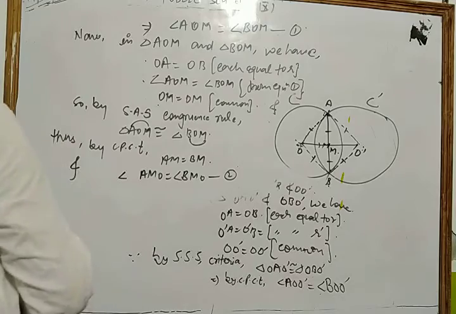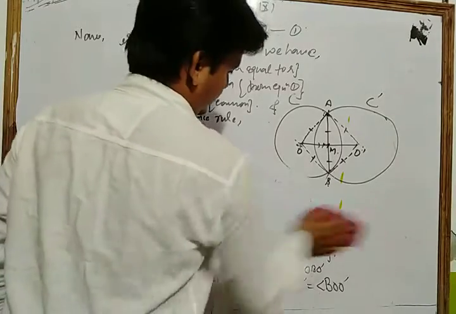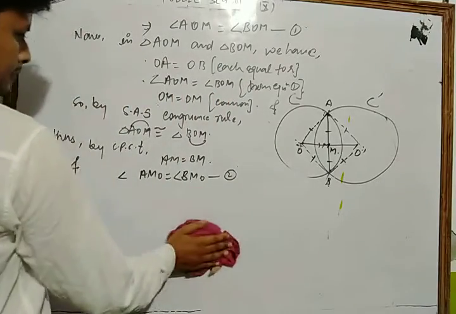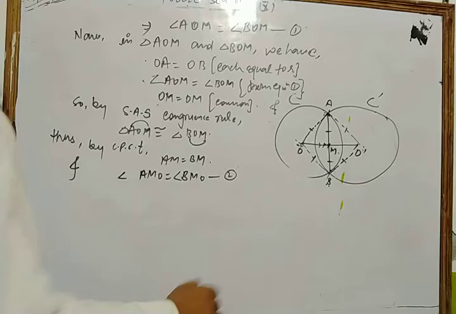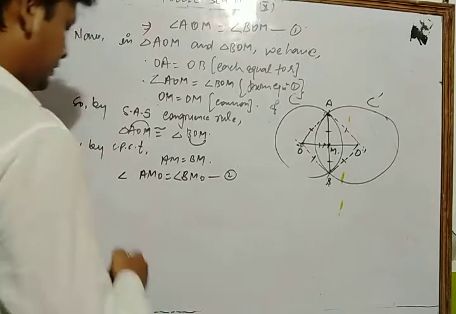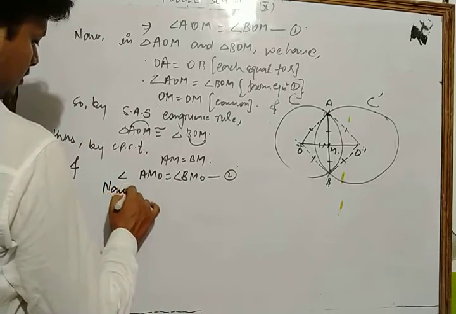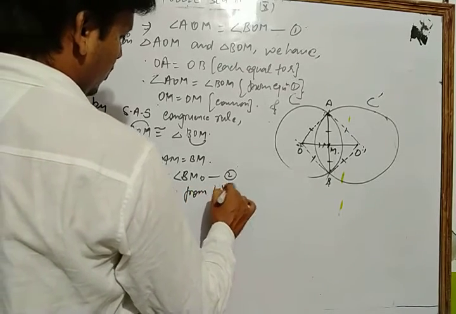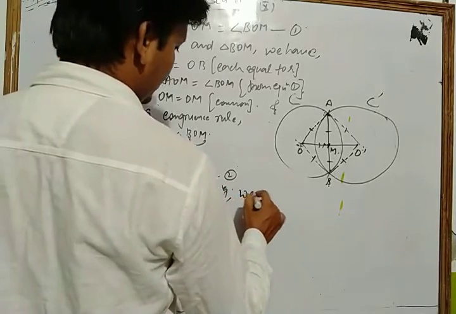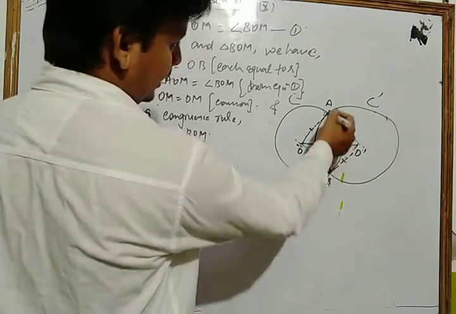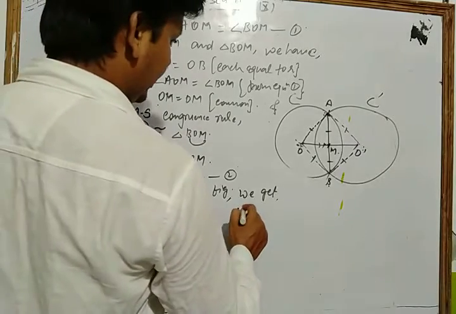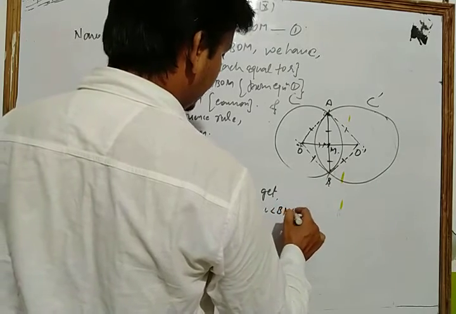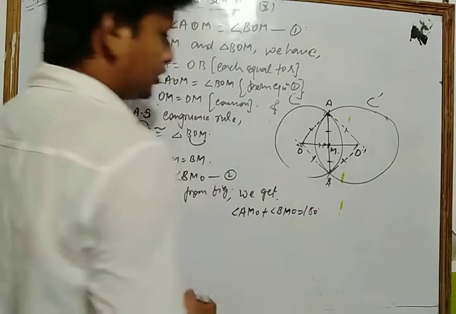Now let's see again from the figure. AB is a straight line, so angle AMO plus angle BMO is equal to 180 degrees, because these are a linear pair.